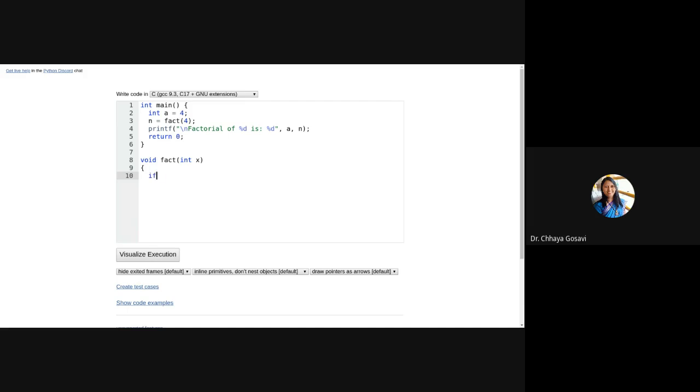So if x is equal to 0, I have to return 1. If x is equal to 1, return 1. Else, return what? x into factorial of x minus 1. So this is a recursive call.